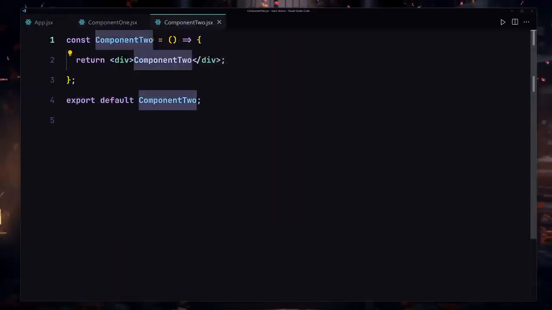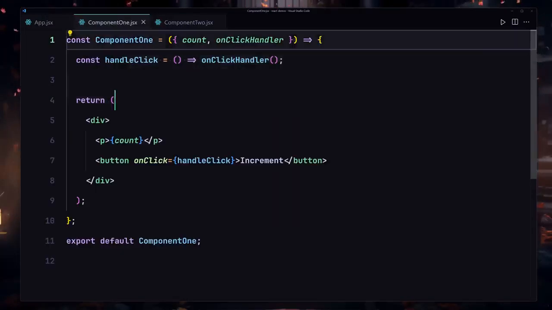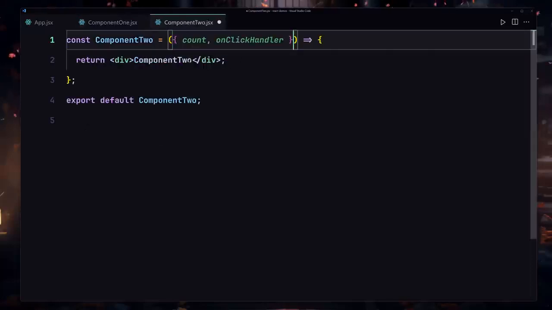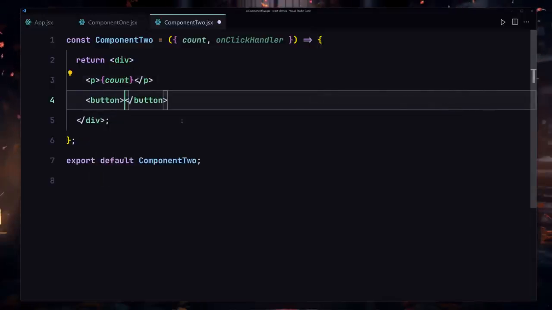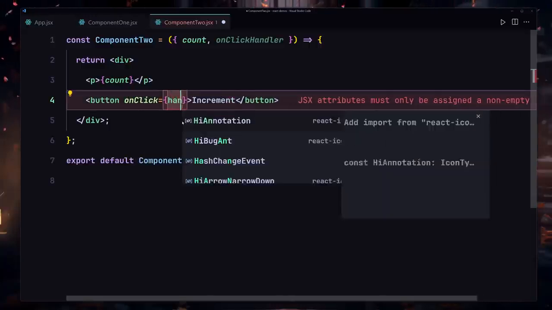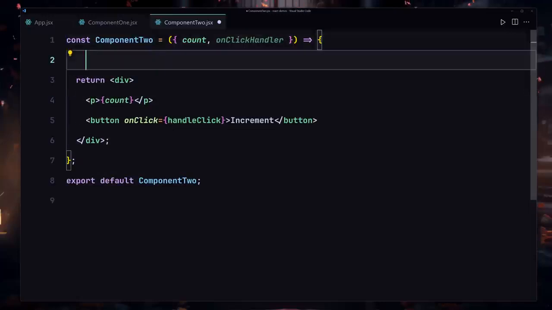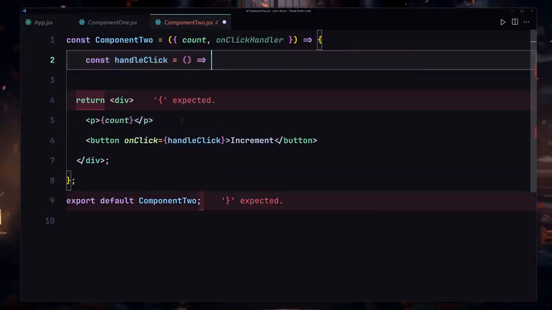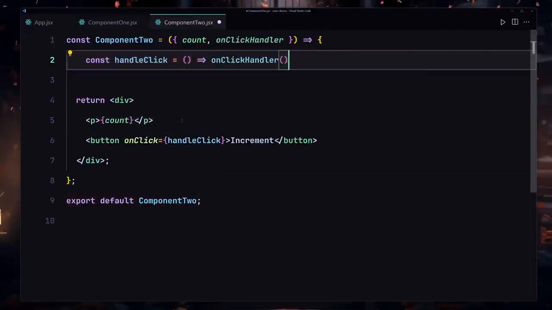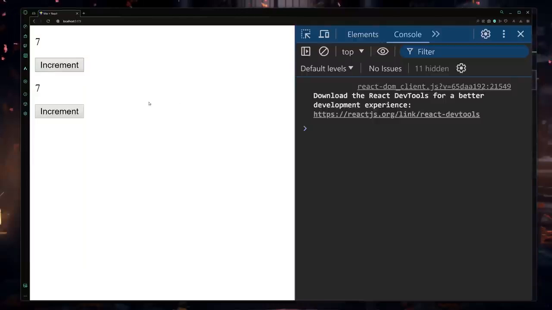Now I'm going to go into my second component, component 2, or you know what, I'm going to just copy this stuff from here and place it inside this component. I'll provide my paragraph and render my count inside there. Let's provide our button with increment here as well, and use our own click event, handle click. Copy that, go to the top and use my const handle click, and we are going to be passing our handler. Okay, so I'm going to save my file, and now here you can see we have two components and they are updating each other. If I click on that, it's going to update there right here.